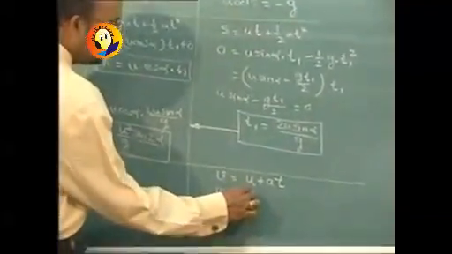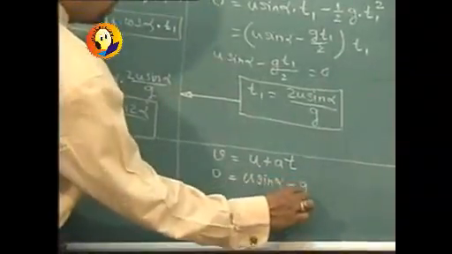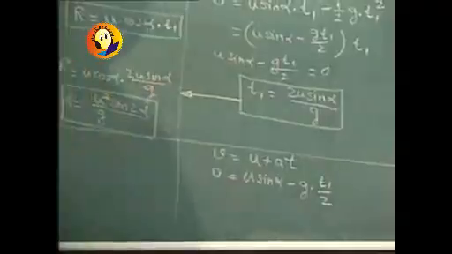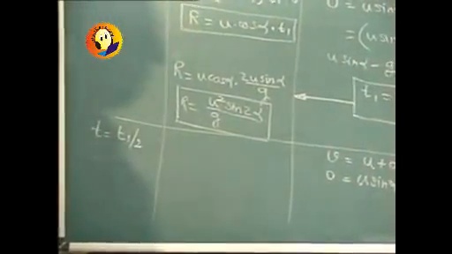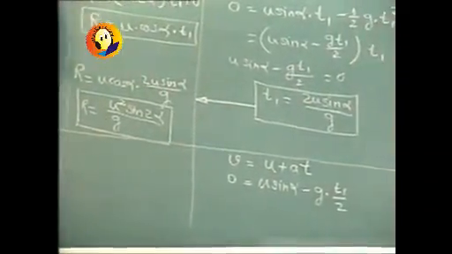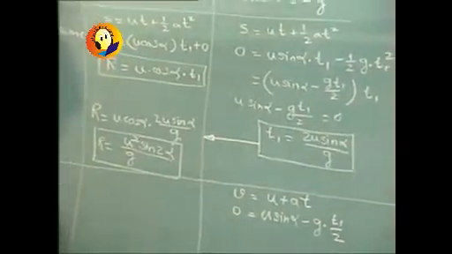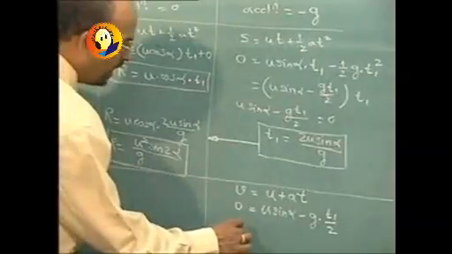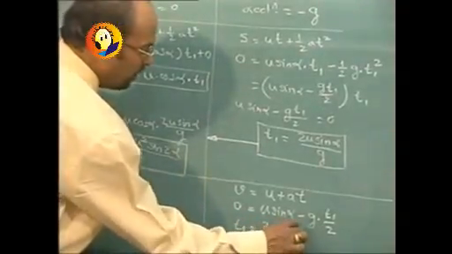Initial velocity in the vertical direction is u sin alpha, minus g into t1 by 2. We get from the vertical direction that the velocity at the maximum height point is going to be 0, and using the equation v is equal to u plus at, I will again get the value of t1 as the same one, 2u sin alpha upon g.